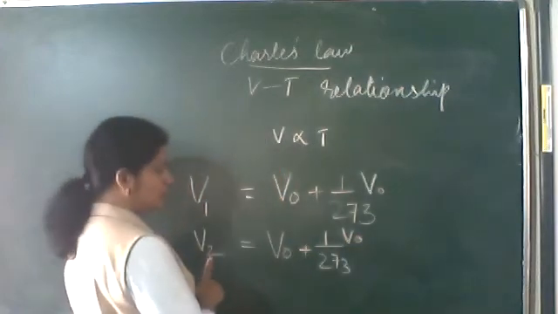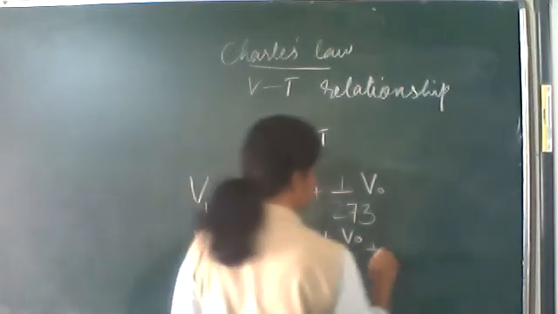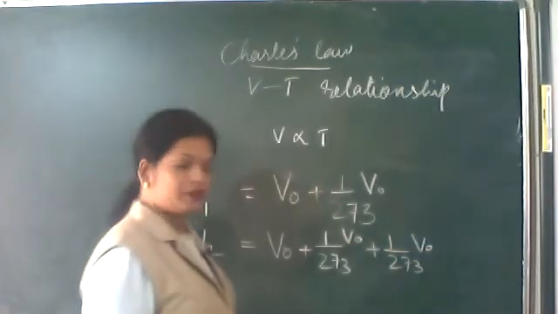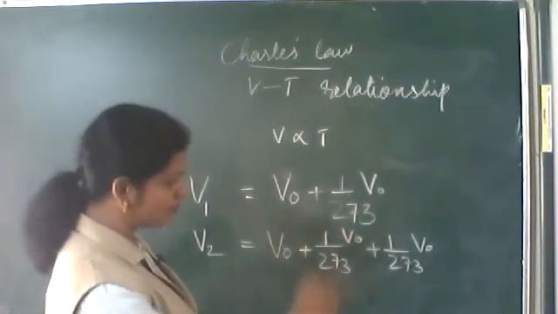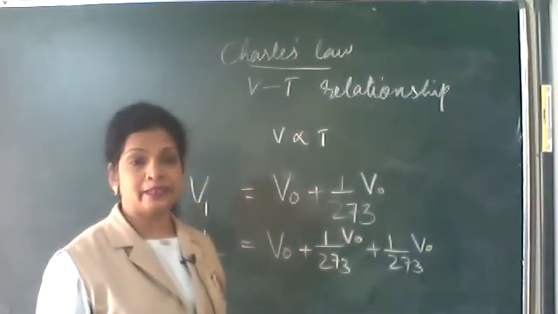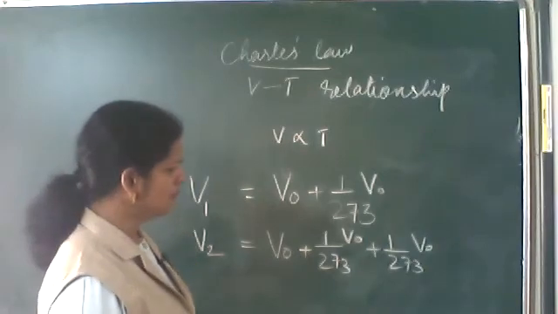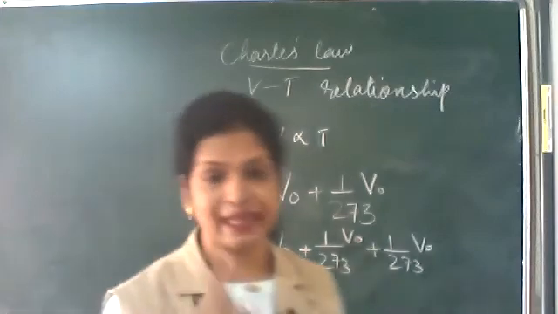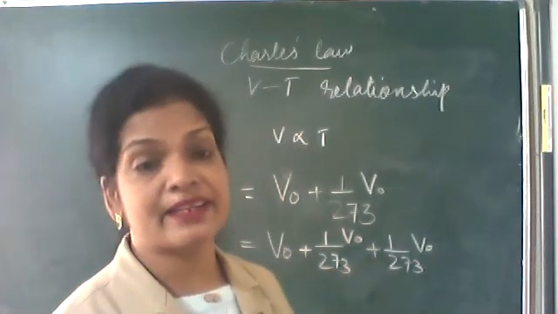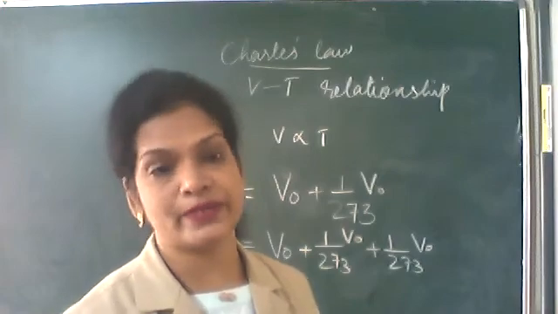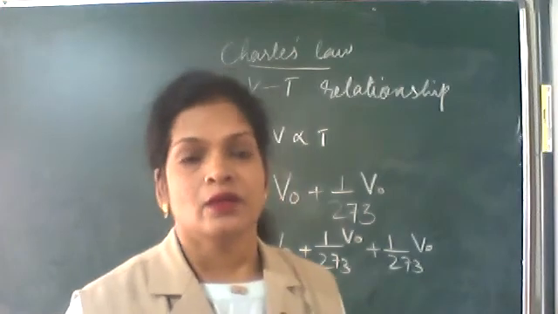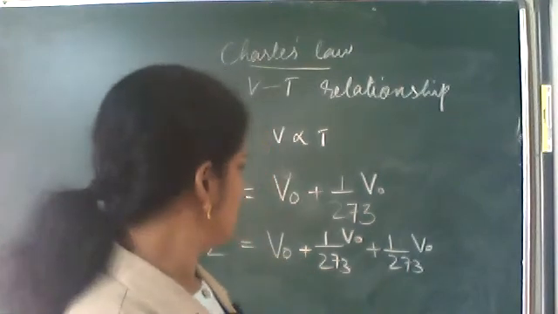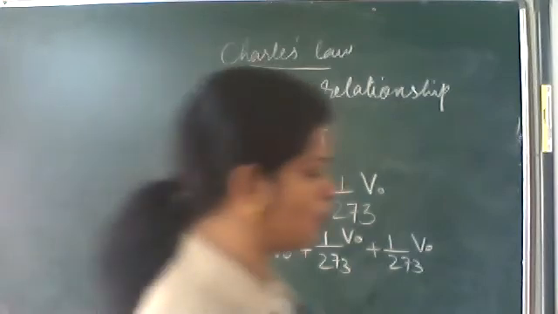See, we change to V2. That means again 1 by 273 V naught. If it is V3, again plus 1 by 273 V naught. So when we increase the temperature by 1 degree Celsius or by 1 Kelvin, the volume of the gas increases by 1 by 273 V naught, where V naught is the volume of the gas at 0 degree Celsius. Okay, so let us take that top one.